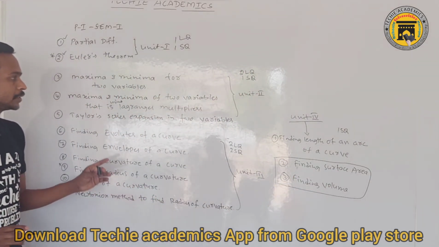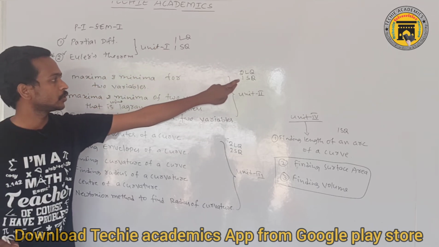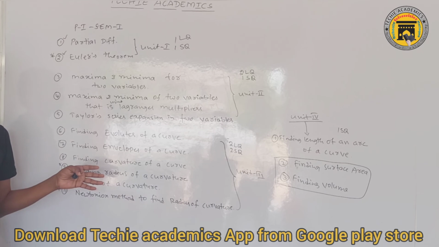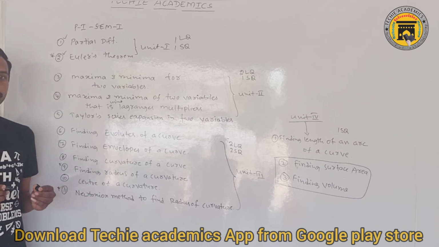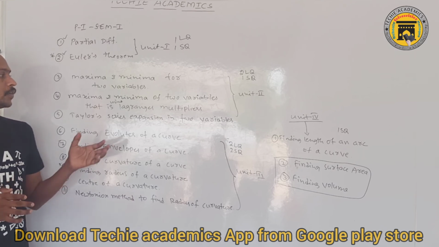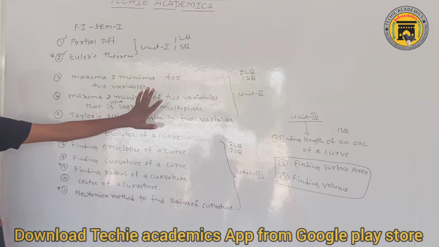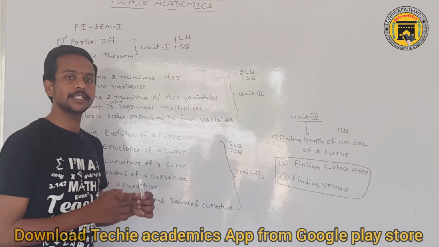But if you observe here, 1, 2, 3 to 5, total 5 long questions are there. If you know all these topics, you will get 5 long questions. Of those 5, you will write in your exam only 3 long questions. So still we have 2 choices if you know these topics.